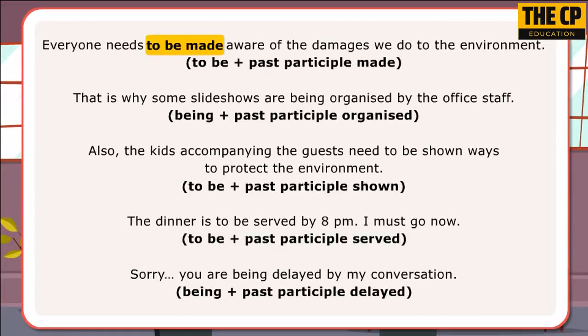Everyone needs to be made aware of the damages we do to the environment. To be plus past participle made. That is why some slideshows are being organized by the office staff. Being plus past participle organized. Also, the kids accompanying the guests need to be shown ways to protect the environment. To be plus past participle shown.